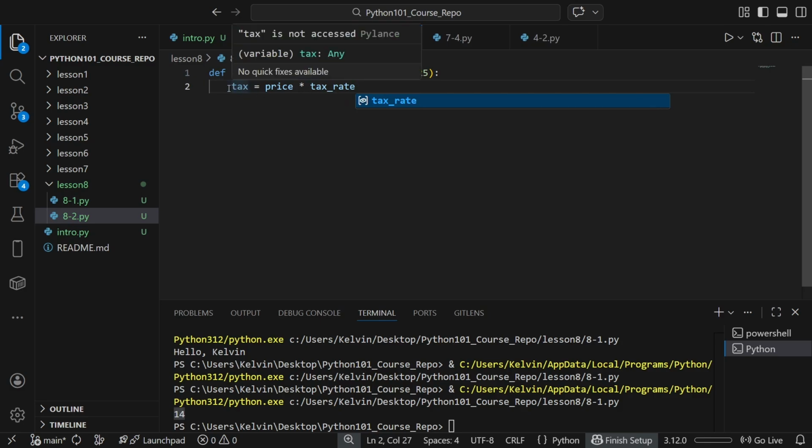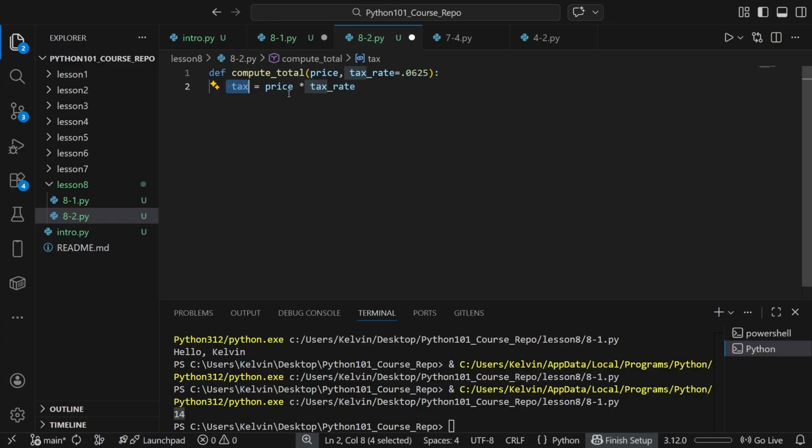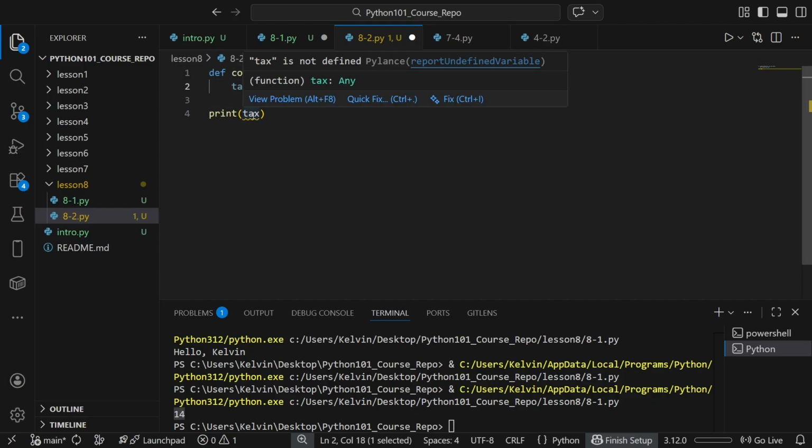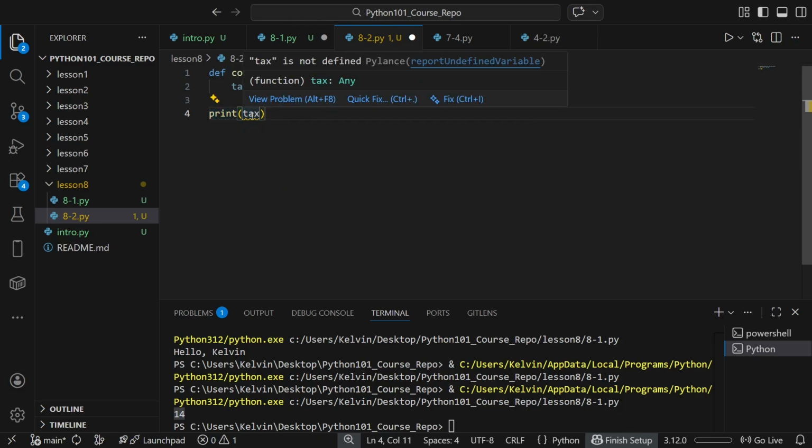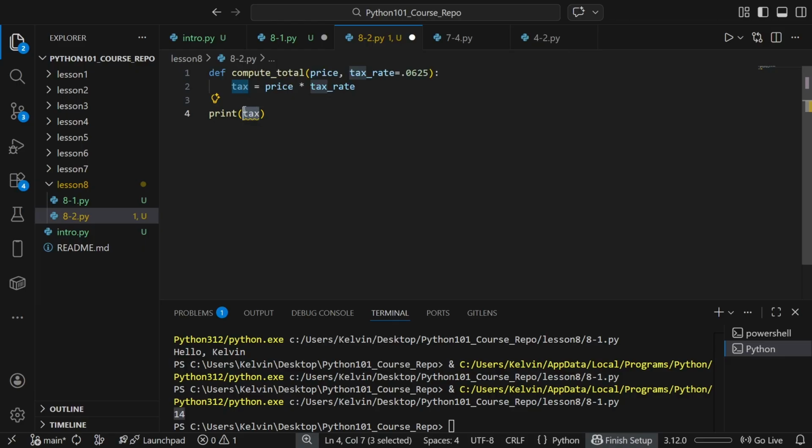Now, let's notice that tax is a local variable, meaning this variable is only defined within the compute total function right here. So what if we wanted to print tax outside of the function? You'll see that outside of the function, tax is not defined, even though tax is defined right here. This is because tax is only in the scope of the function, but it's not in the global scope. So the print value in the global scope doesn't recognize the variable tax.